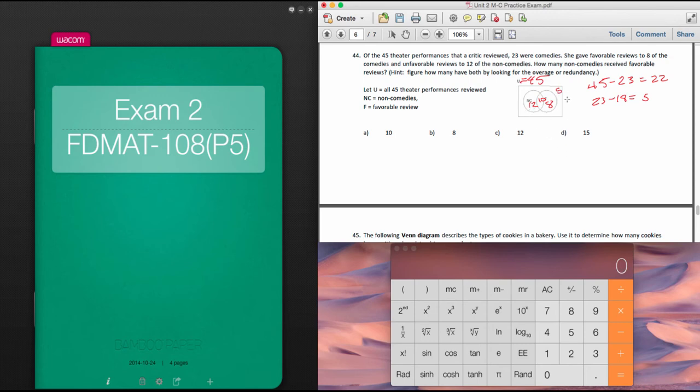And so then if you add up all those, 12 plus 10 is 22, plus 8, 22 plus 8 is 30. Oh, sorry, I made a mistake over here.